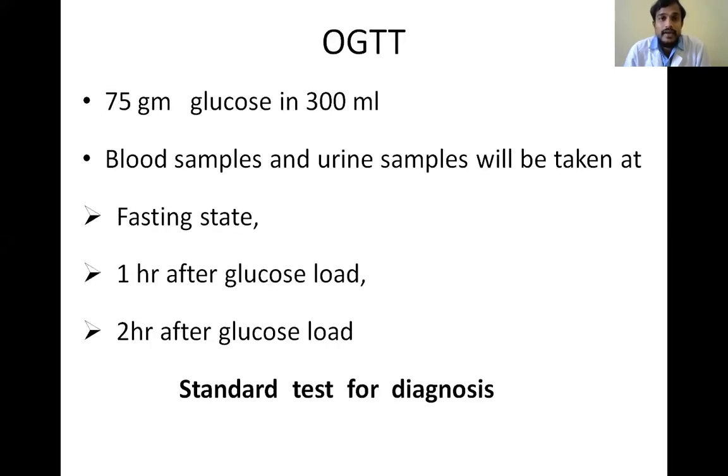And OGTT you have already seen. It is a special test in which we give 75 grams of glucose mixed in 300 ml of water to the patient in a fasting state. After that, blood and urine samples are collected in the fasting state and 1 hour and 2 hours after the glucose load. This is a standard test for diagnosis of diabetes.